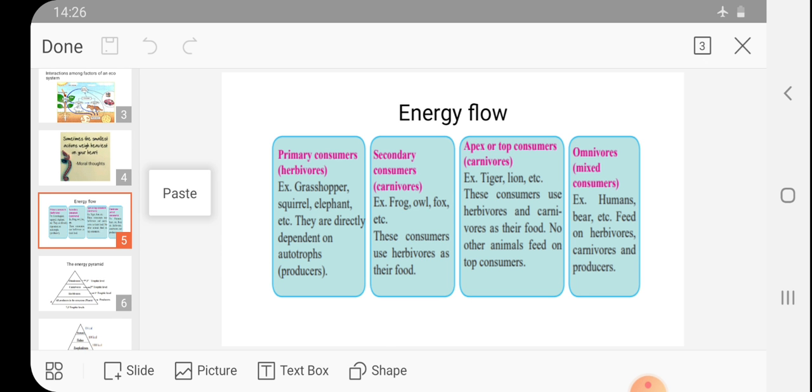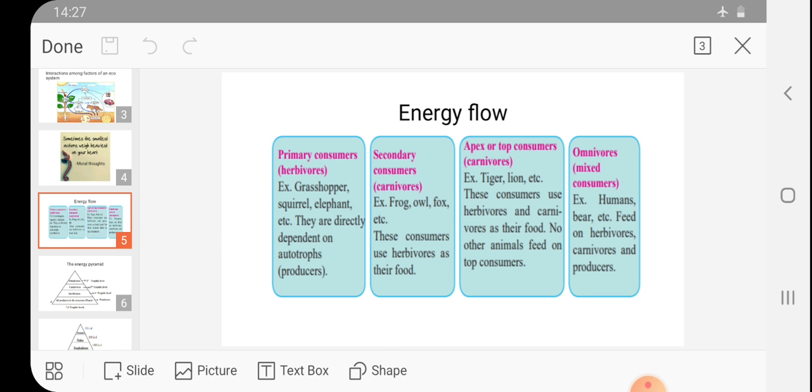These consumers use the herbivorous animals as well as the carnivorous animals as their food. No other animals feed upon these top consumers. It is a very important thing that no one can eat the top consumers. These top consumers die and then they decompose.